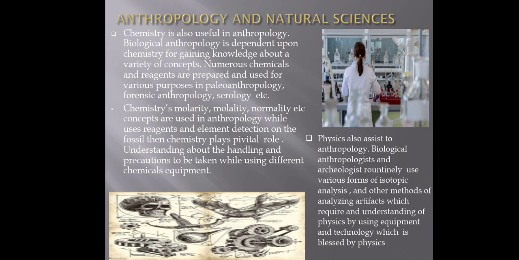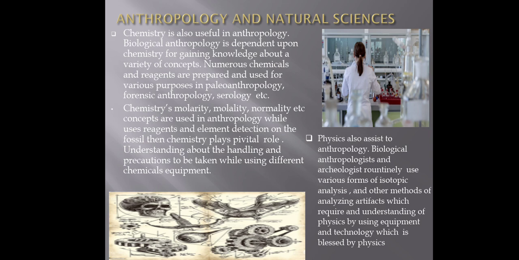So chemistry and physics. Chemistry is also useful in anthropology. Biological anthropology is dependent upon chemistry for gaining knowledge about a variety of concepts. Numerous chemicals and reagents are prepared and used for various purposes in paleoanthropology, forensic anthropology, or any other. Chemistry concepts like molarity and normality are useful in anthropology. These use reagents and element detection on the fossils. Then chemistry plays a very important role in understanding the handling and precautions to be taken while using different chemical equipment.